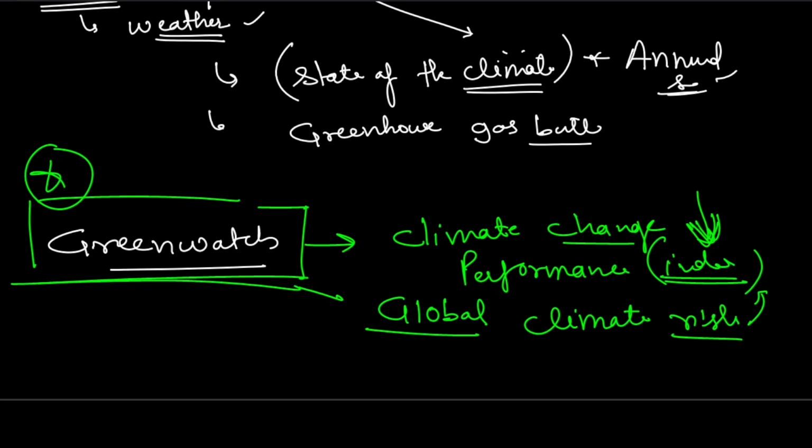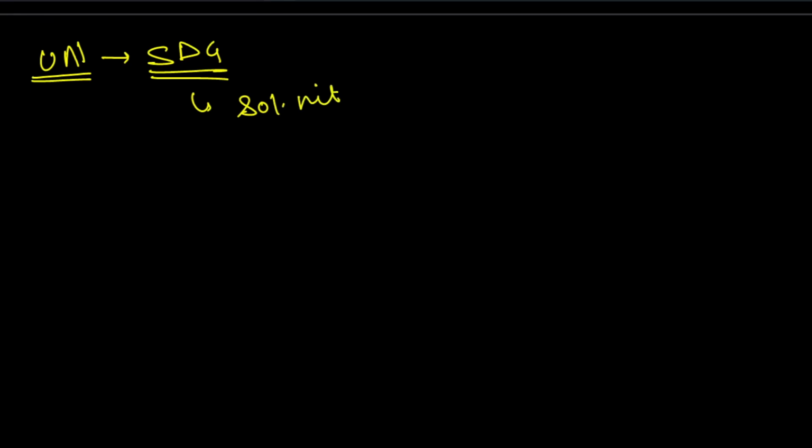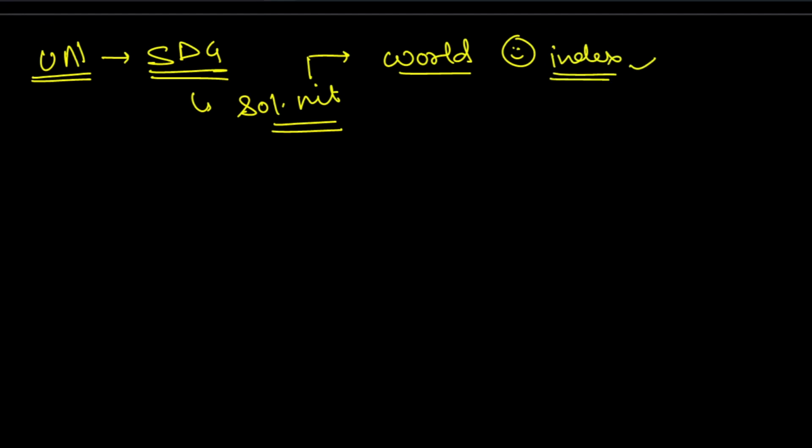Next, let's talk about the ninth one, that is the UN agency. Which agency? Sustainable Development, that is SDG, you can remember. All right, Solutions Network. So this releases the World Happiness Index report.